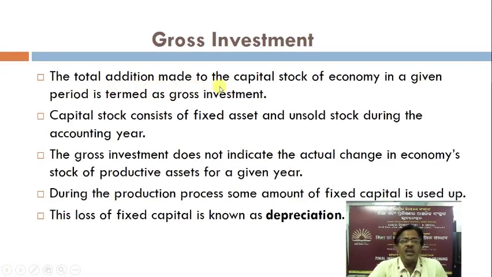The total addition made to the capital stock of economy in a given period is termed as gross investment. Capital stock consists of fixed assets and unsold stock during the accounting year. The gross investment does not indicate the actual change in economy's stock of productive assets for a given year. During the production process, some amount of fixed capital is used up. This loss of fixed capital is known as depreciation.